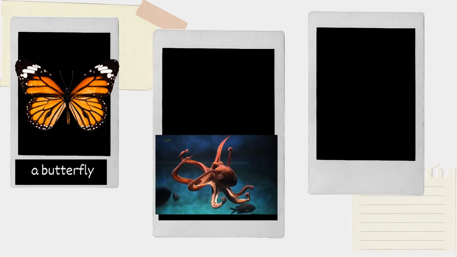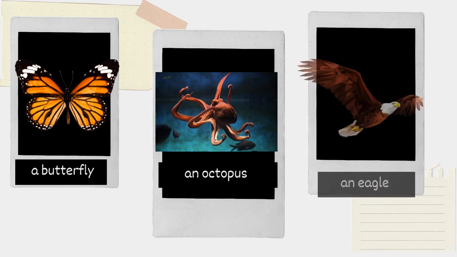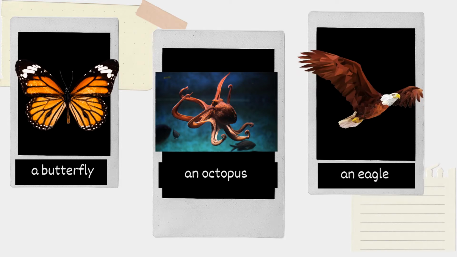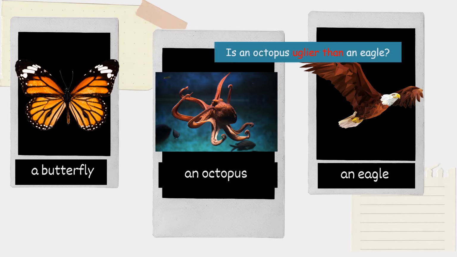Okay, let's look at these 3 animals. A butterfly, an octopus, and an eagle. Which are ugly and which are beautiful? Is an octopus uglier than an eagle?